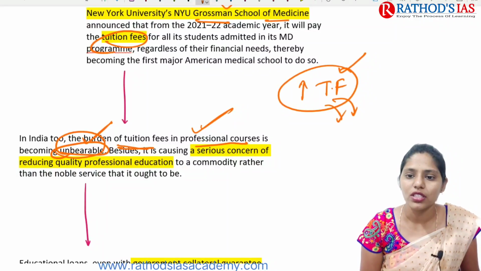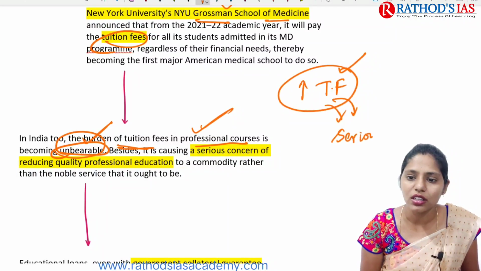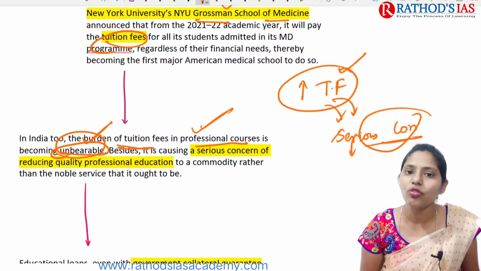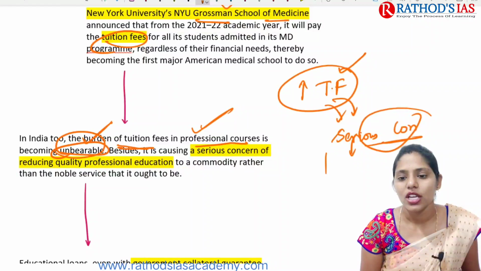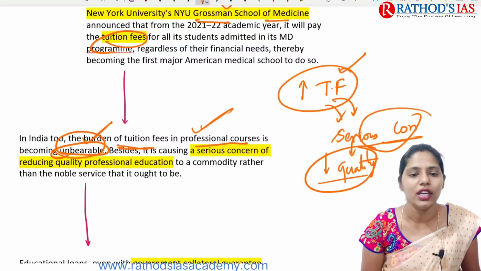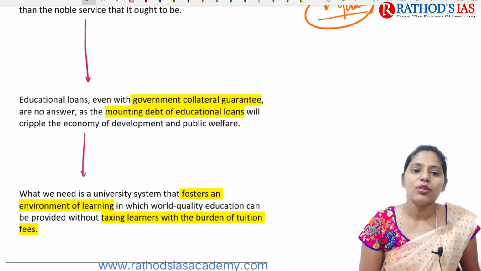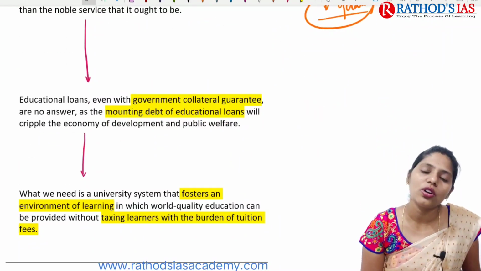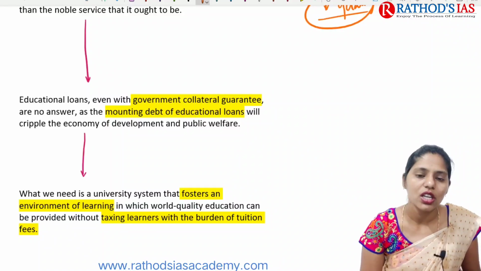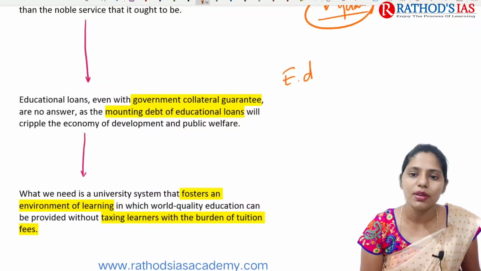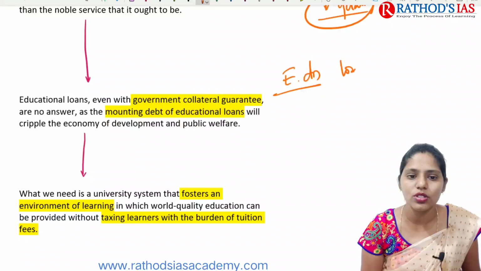Because of this, it is a serious concern, the reducing quality of professional education. There is a decrease in the quality of professional education in India. One more thing is that students who want to go for higher education are mainly getting educational loans.